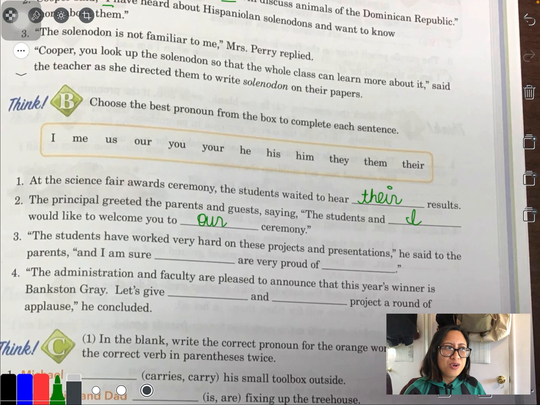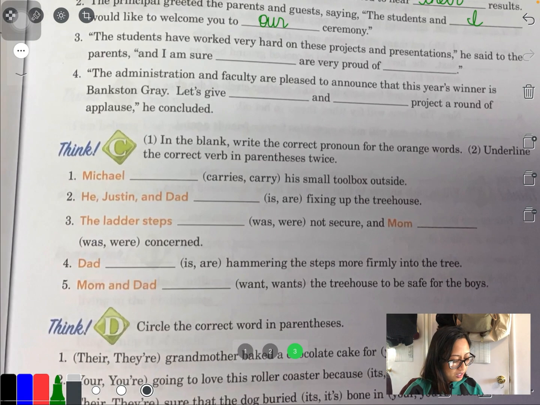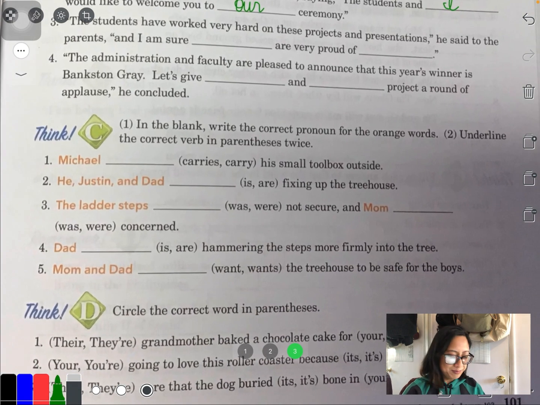So you see how when we have to choose the correct word for the blank, there's a lot to consider, and it's not just, oh, I'll put in a pronoun that makes sense, or I'll put in any pronoun. It really involves a lot of critical thinking. All right, so we'll do 3 and 4 at our Zoom meeting.